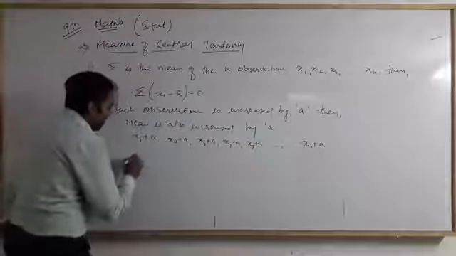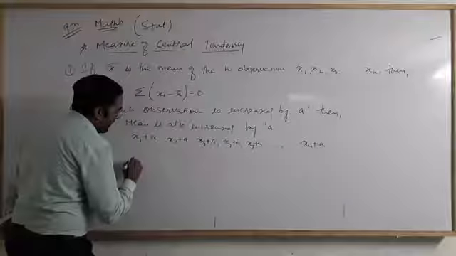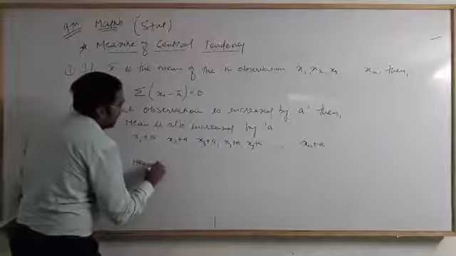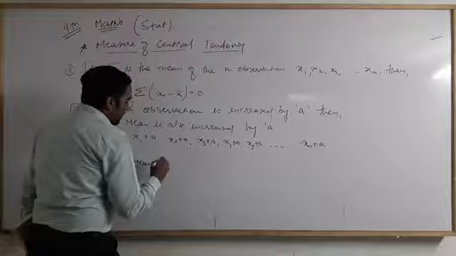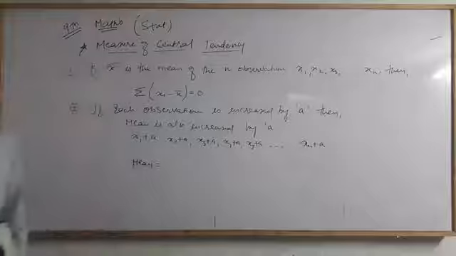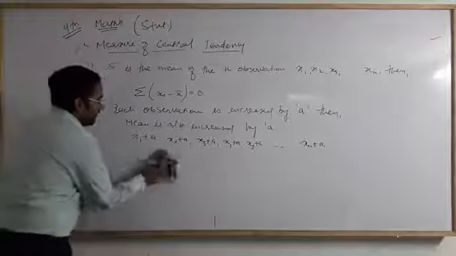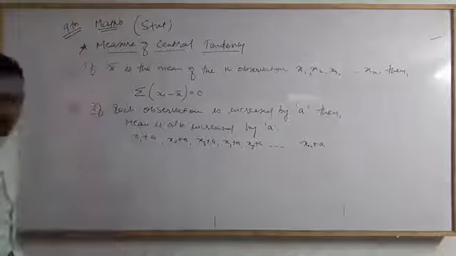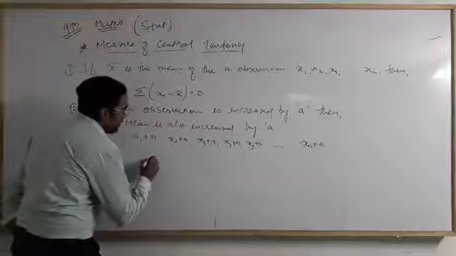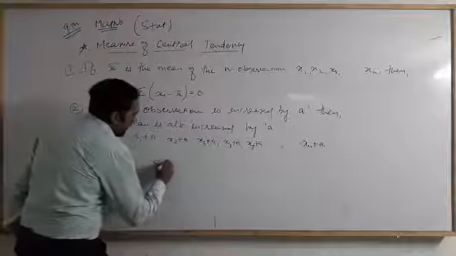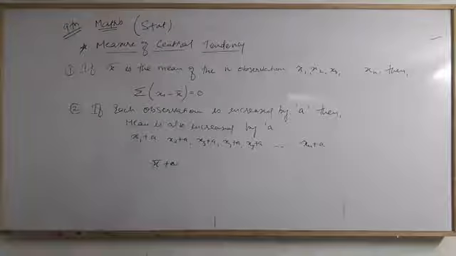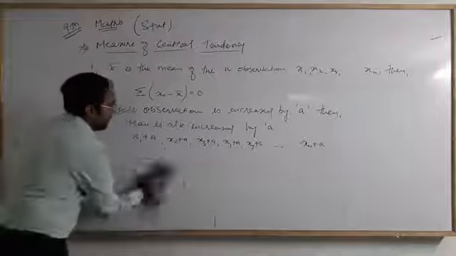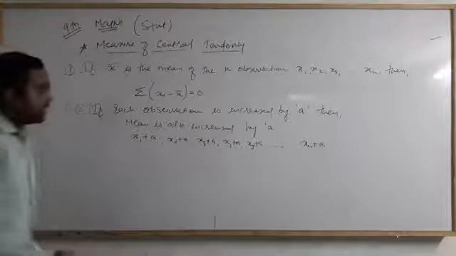We have to find the mean for the particular data. So we have to find the mean, that is x bar, then we have to find a for the mean, the increase by a in the mean.